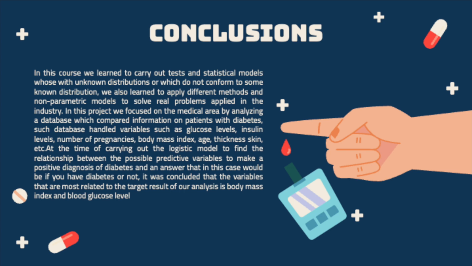In this project, we focused on the medical area by analyzing a database which compared information on patients with diabetes.